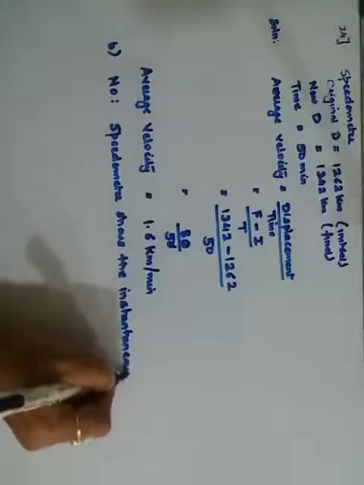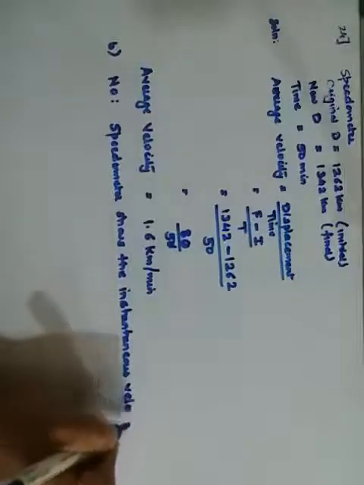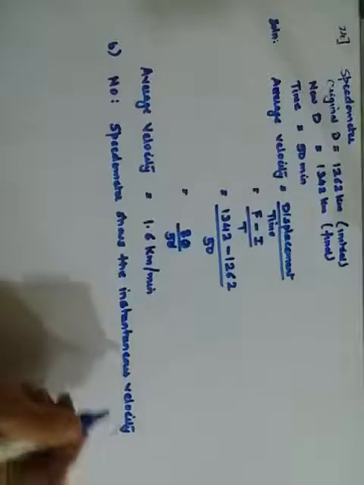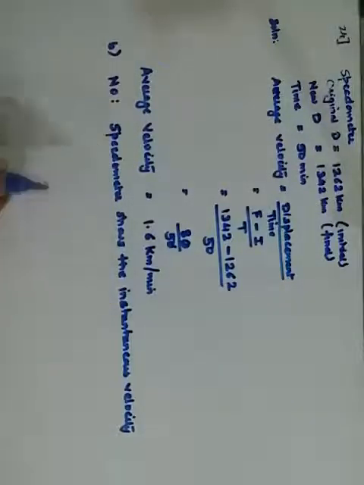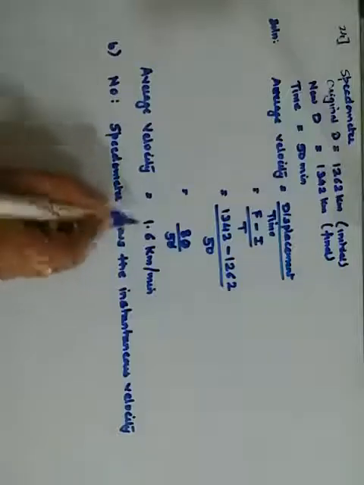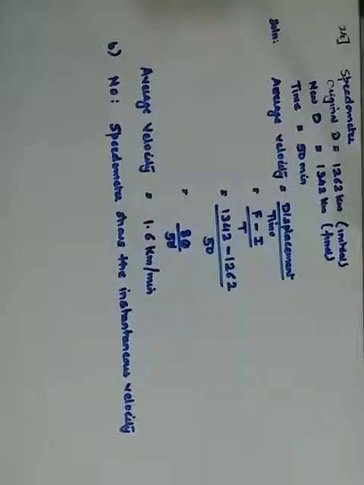Instantaneous velocity, not the average velocity. It will show you the instantaneous velocity, and that is why it is not possible to get 1.6 on the speedometer. Getting it? So this was your 24th question.